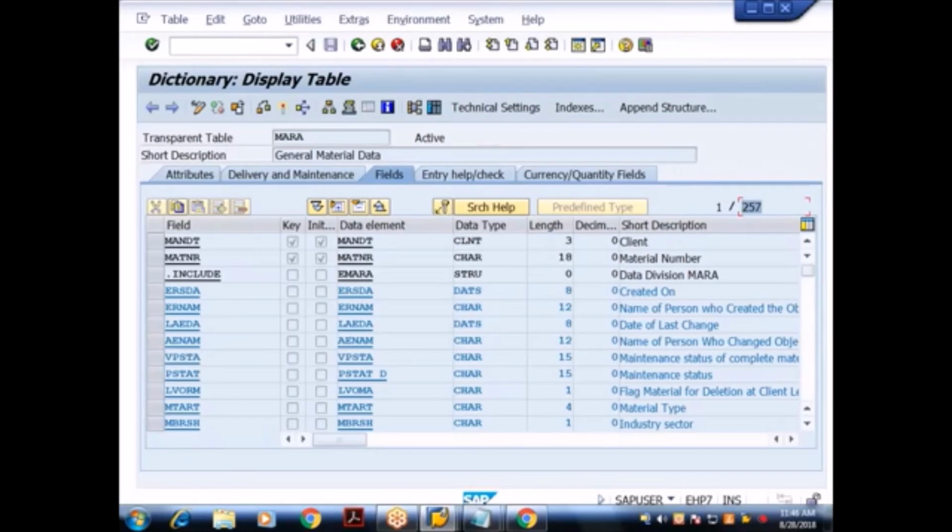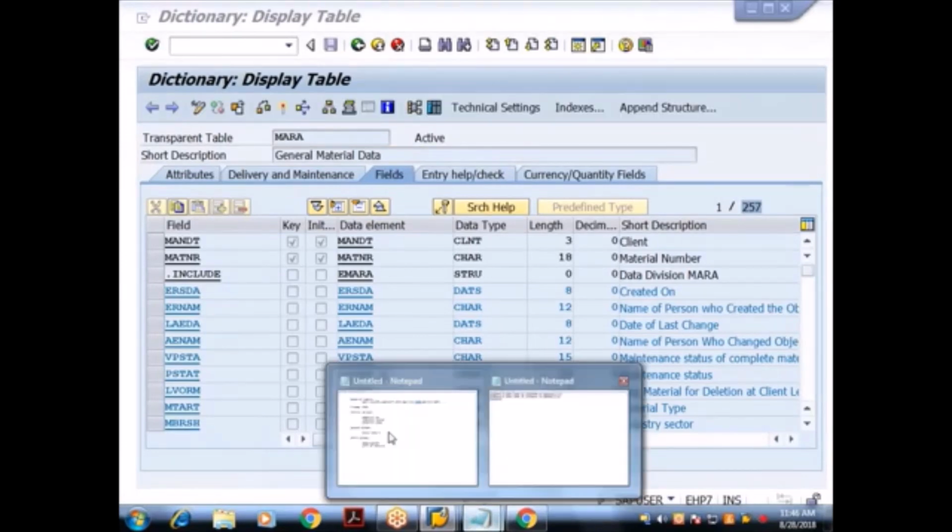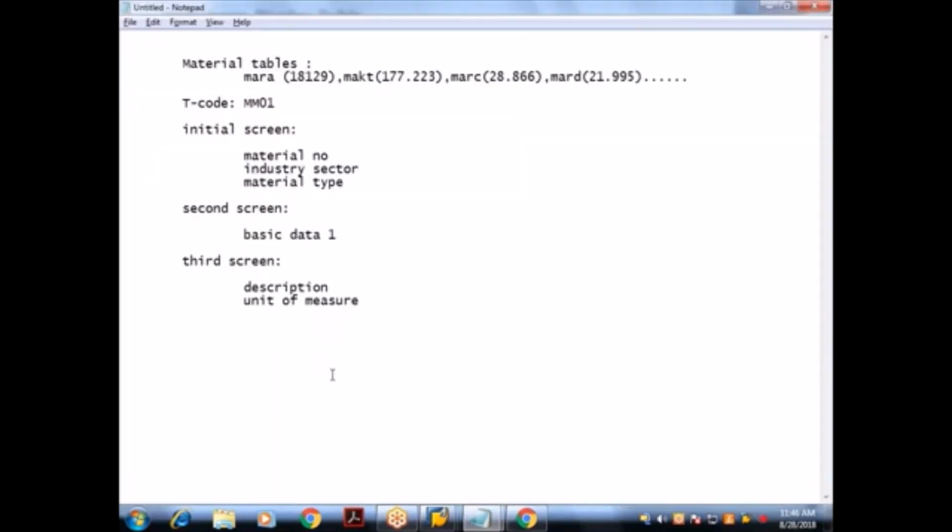Anyone? Append structure is for adding the fields. Assume that now we got 259 fields. In this 259, 257 are given by SAP, and two are additional fields. What is the purpose of adding additional fields?